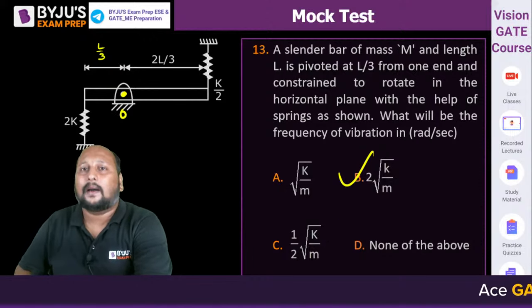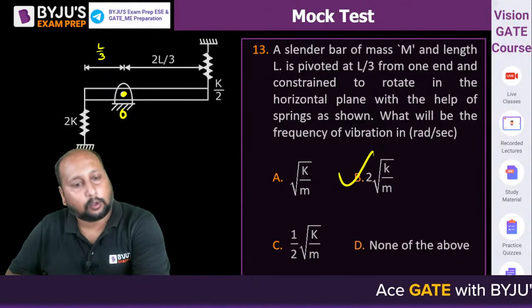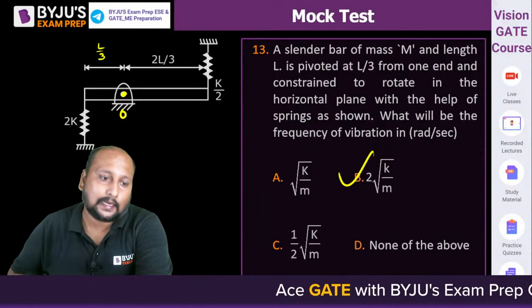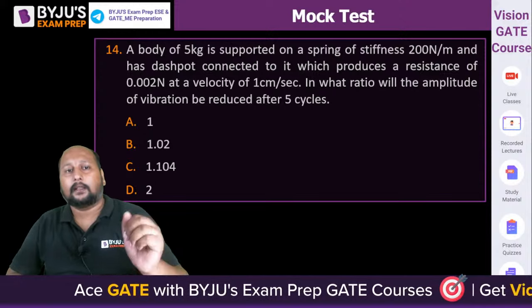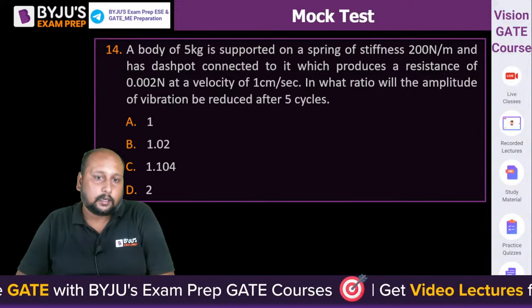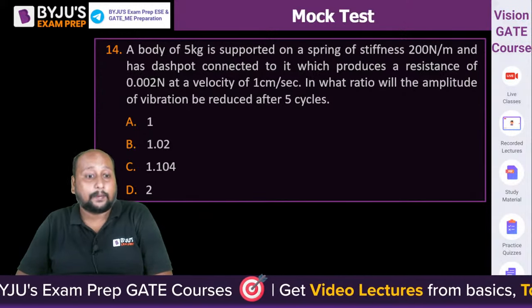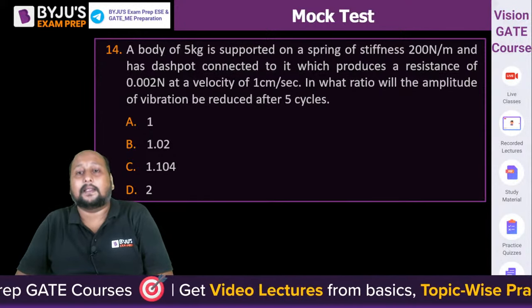2 root k by m is the correct answer. Clear? Right? Let's do two questions, which are very good. They are very easy questions but important, because this kind of question is repeatedly asked in the examination.